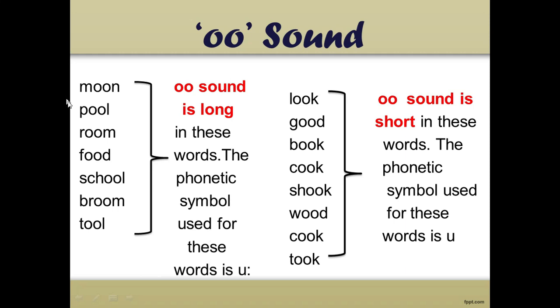So these are words like moon, pool, room, food, school, broom, and tool. These all have the long oo sound. Now there are words which have the short oo sound, and their phonetic symbol is just U, like look, good, book, cook, shook, wood, and took. All these words have the short oo sound.